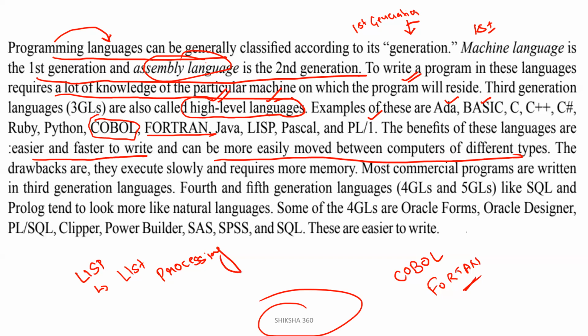Now the fourth and fifth generation languages are also coming, like SQL, structured query language, and Prolog, which tend to look more like natural languages. Some of the fourth generation languages are Oracle Forms, Oracle Designer, PL/SQL, Clipper, PowerBuilder, SAS, SPSS, and SQL. Clear? These are all easier to write. Most programmers presently use third generation languages, but slowly fourth generation languages are also coming into use.